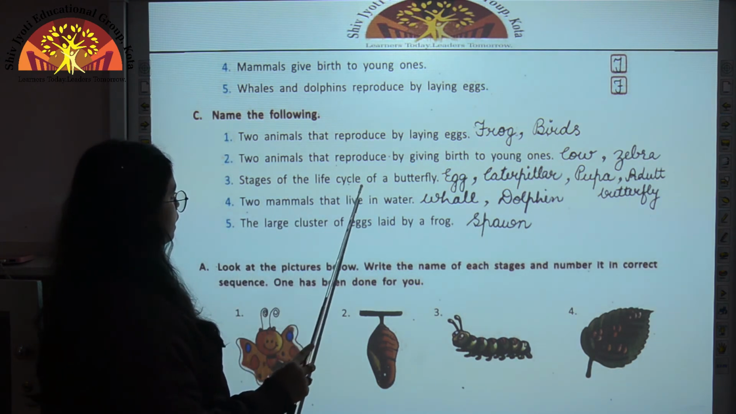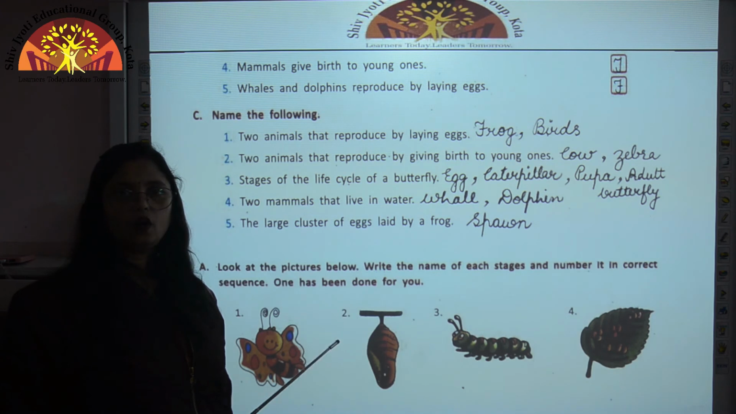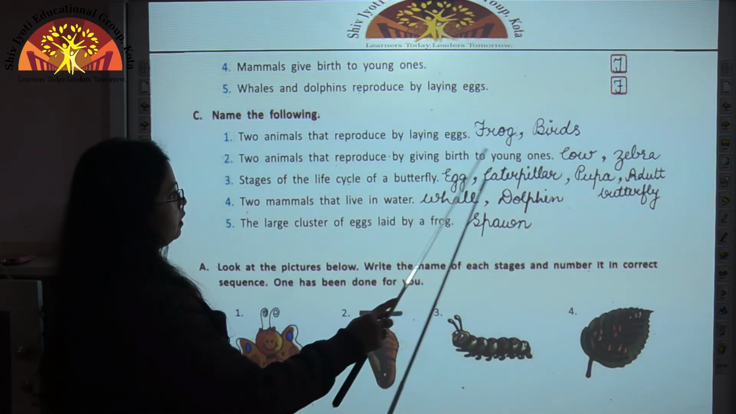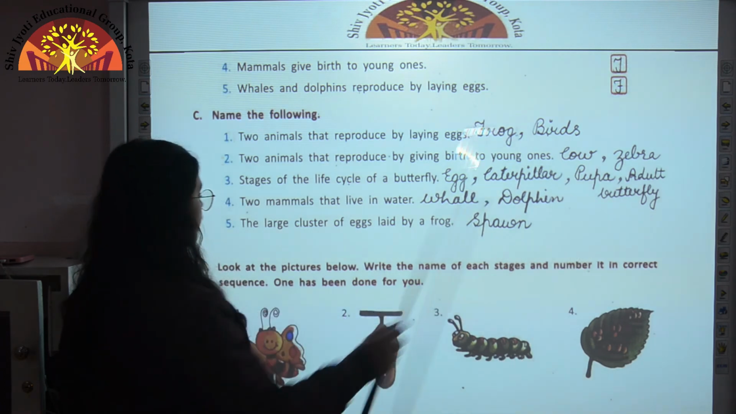Stages of the life cycle of a butterfly. So various stages of a life cycle of a butterfly are egg, caterpillar, pupa, and then adult butterfly.